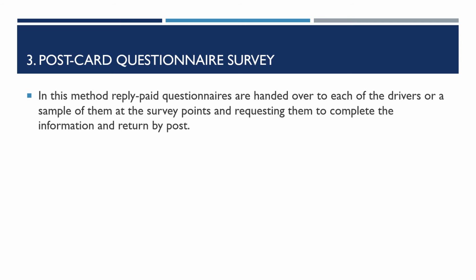To avoid this delay, instead of interviewing them at the survey points, we can hand over a prepared set of questionnaires to them and ask them to return them. You can make it a paid questionnaire in which the address is stated so they can return it by post. Such a method is called a postcard questionnaire survey.